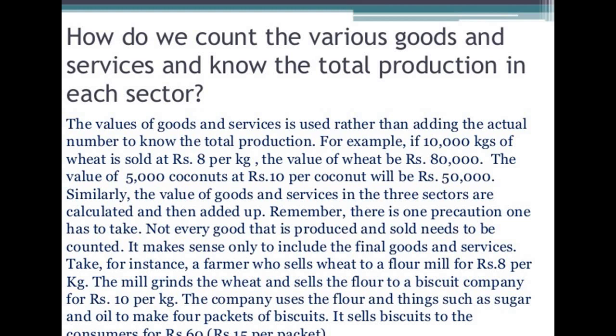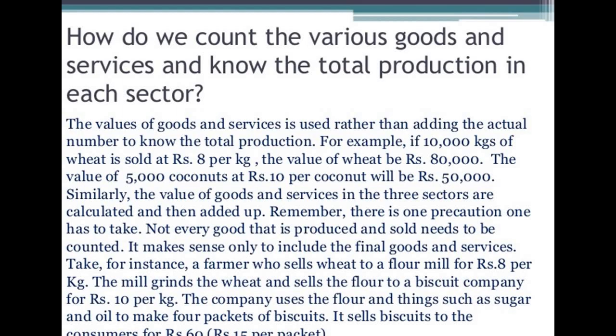So here the primary sector has given to the secondary sector at 8 per kg. Then the biscuit company is manufacturing biscuits. So the flour is given to the biscuit company at 10 per kg, which is 2 rupees more.